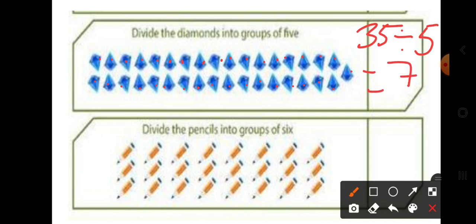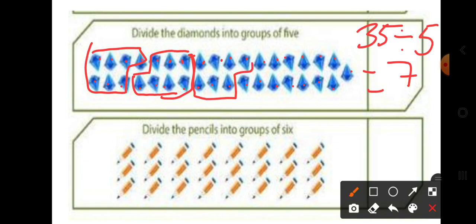1, 2, 3, 4, 5, 6, 7. Then the next group, and the next, with 7 each. And the last group again is 7. Okay, so 5 groups.